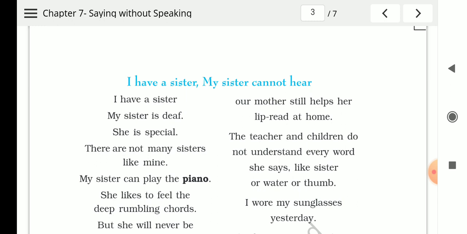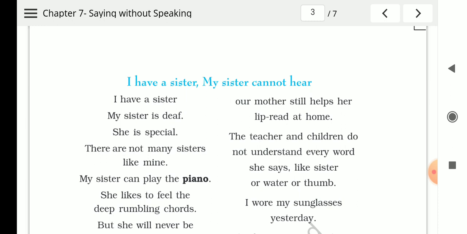Now my sister has started going to school, although my mother still helps her speak and lip read at home. Lip read means understanding the lip movements by which they can express their feelings. The teacher and children do not understand every word she says, like sister or water or thumb. So there are many words which she says, but the teacher and other children cannot understand them.